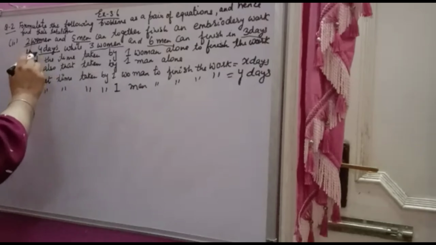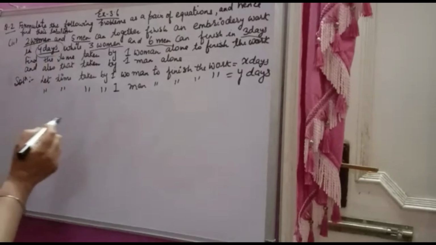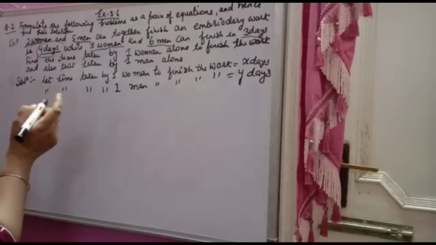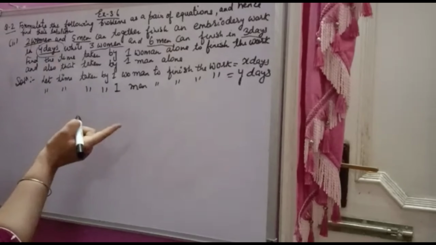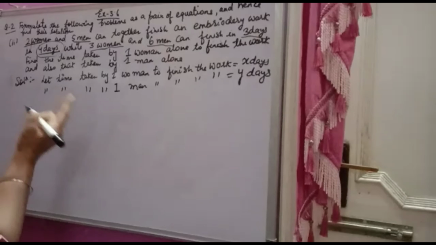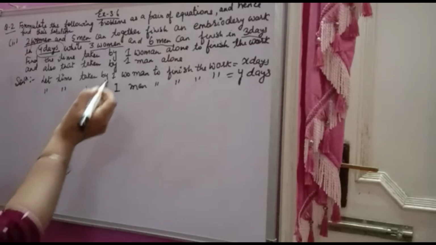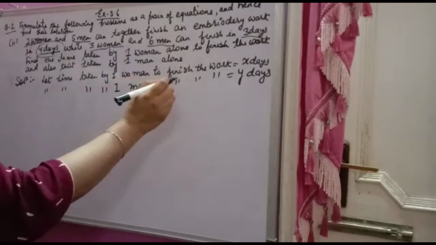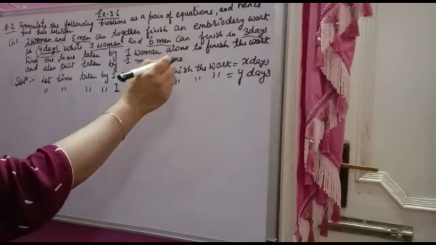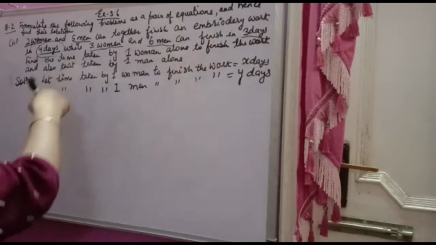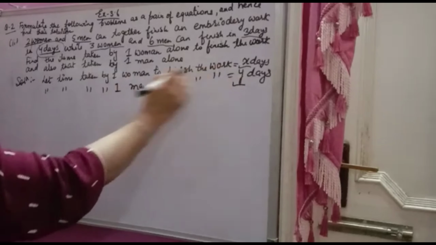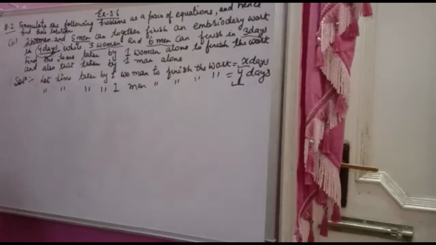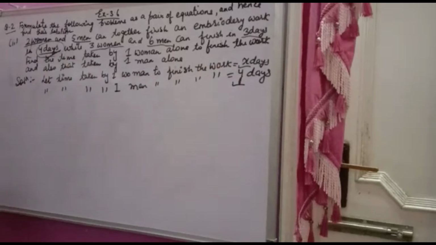And total days are 4 days. That means in 4 days they are completing the complete work. So in one day they are doing 1/4 of the work. Because you are taking one day's work, therefore you have to take the reciprocal of all the terms. Reciprocal of x also, reciprocal of y also, reciprocal of number of days also. This you have to keep in mind.